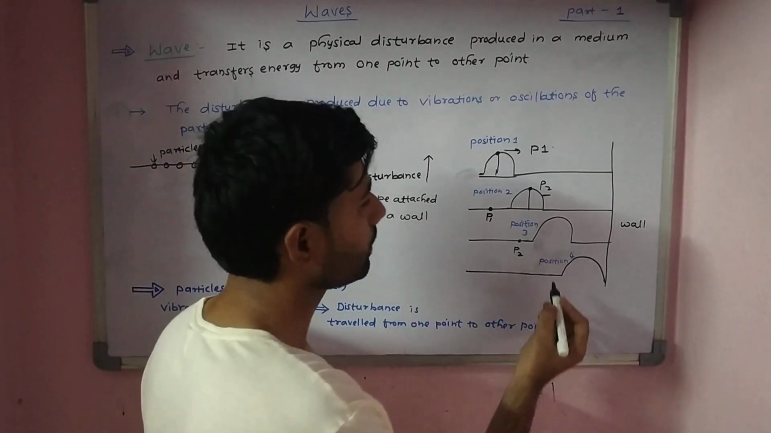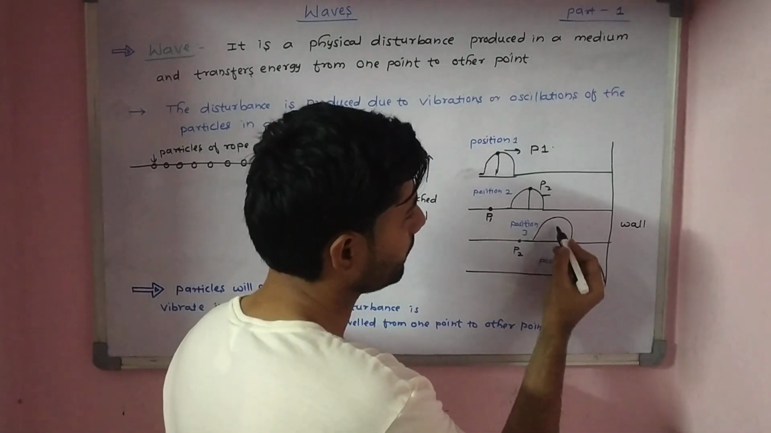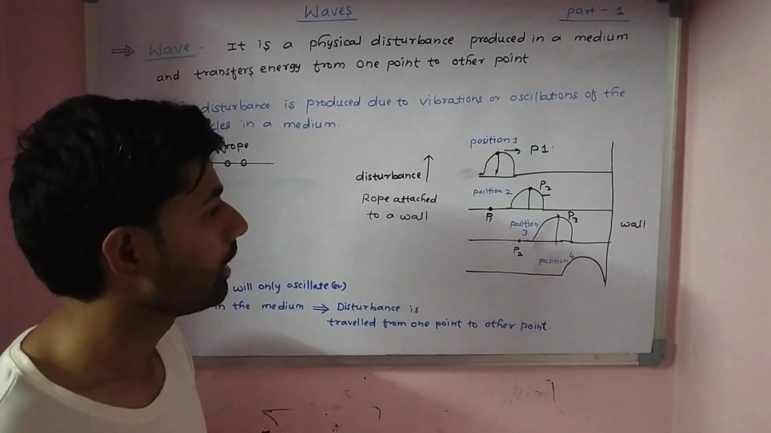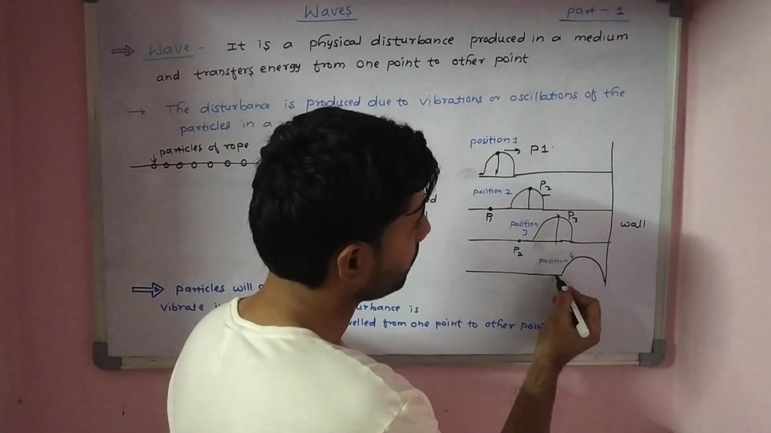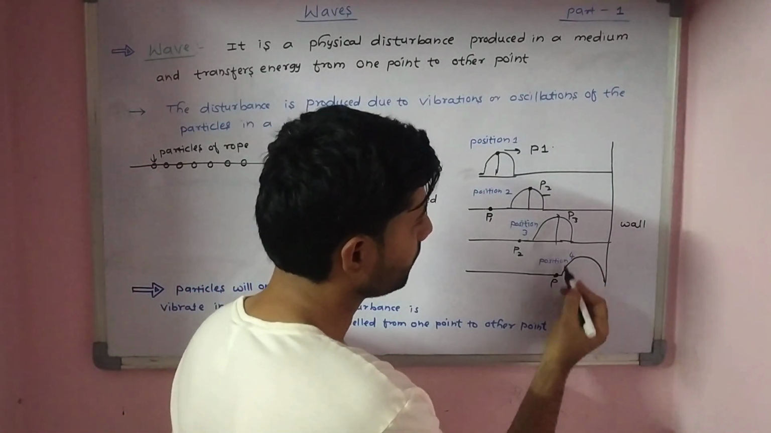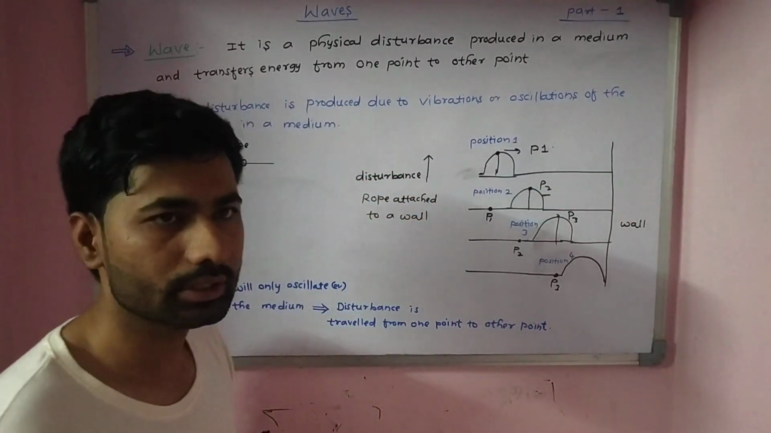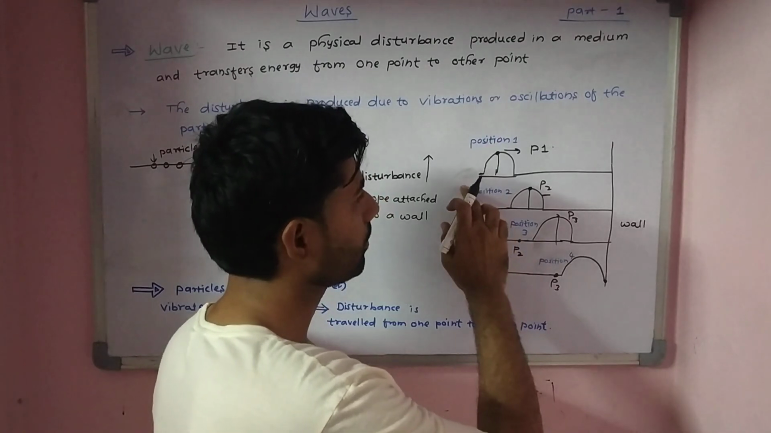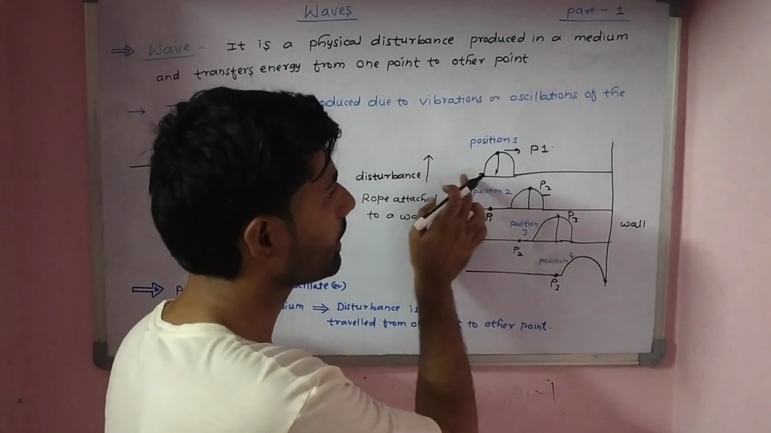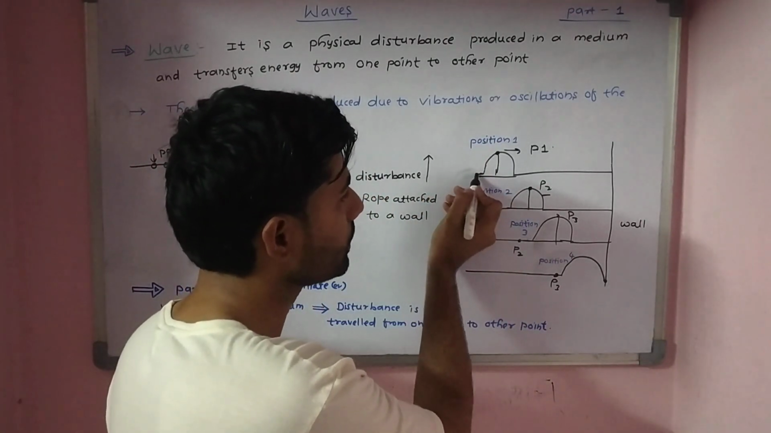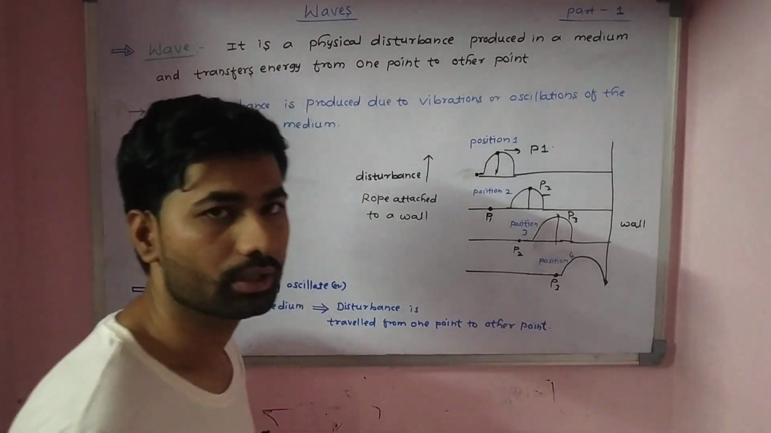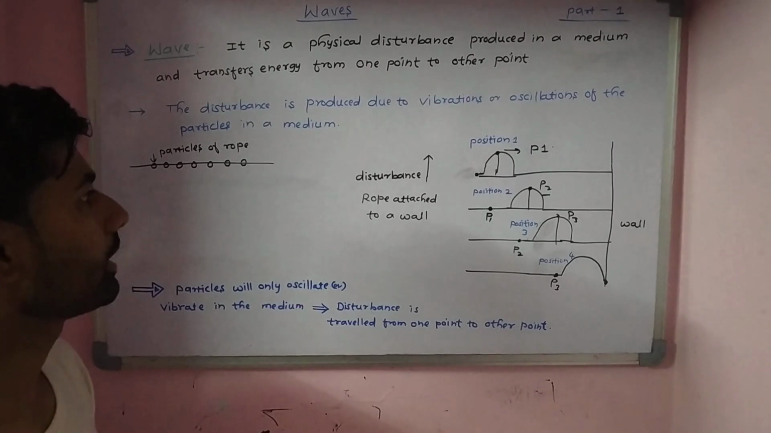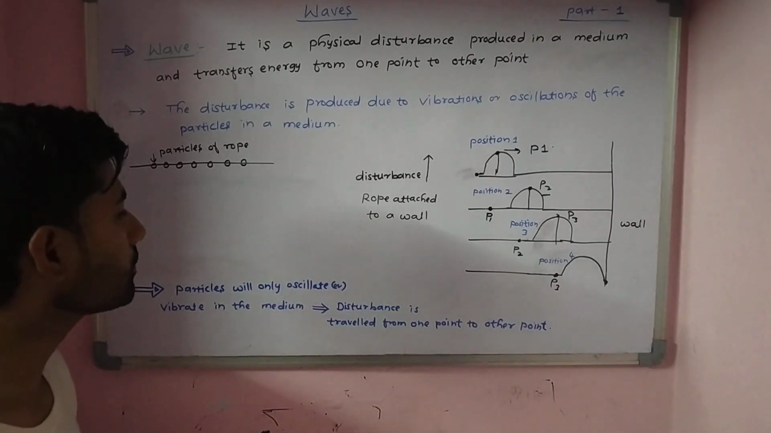And here some other particle, let's suppose this is particle P3, is now having some maximum amplitude. Again this particle P3 now reaches the equilibrium position after a certain time, and finally we are getting the disturbance that is traveling from this position to the final position. So this is the overall thing that will happen in case of a simple example, that is a rope attached to a wall.